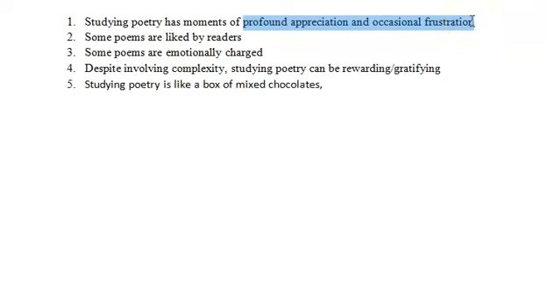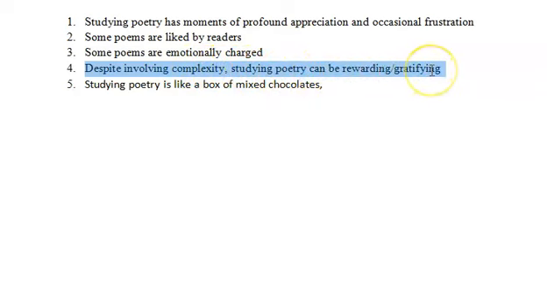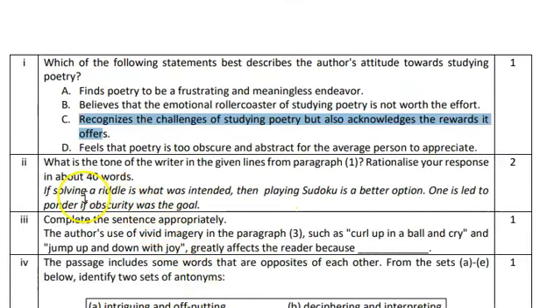So in this way, it is perplexing. And here he says, despite involving complexity, studying poetry can be rewarding or satisfying. So he has both, that means mixed opinions. It can be frustrating, it can be difficult, but ultimately it will be rewarding. Now let us see the second question.